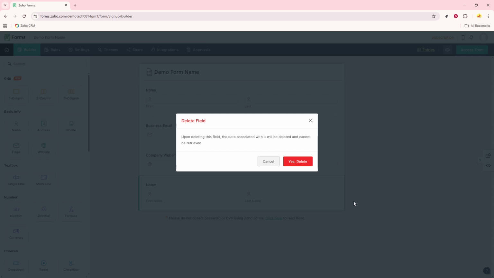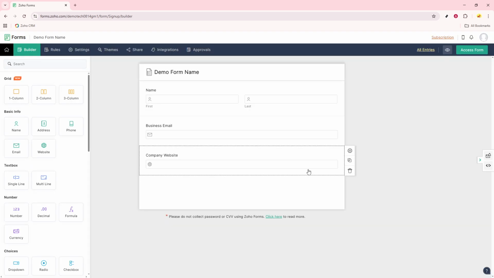If, on the other hand, the field is neither associated with any data nor used elsewhere, the system will simply confirm your intention to delete. At this stage, a simple prompt will appear, asking you to click Yes or Proceed to finalize the deletion. Once you confirm, the field will be permanently removed from the form.